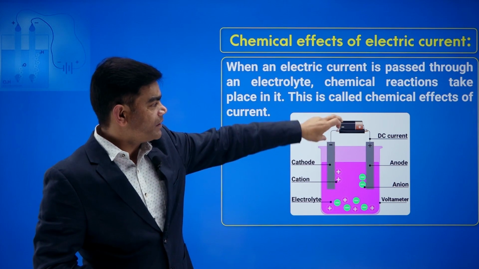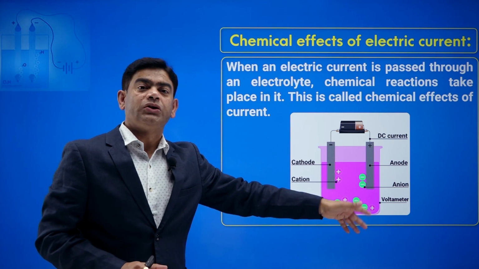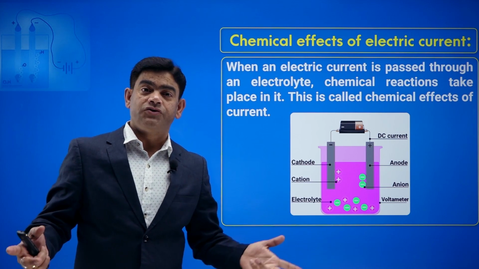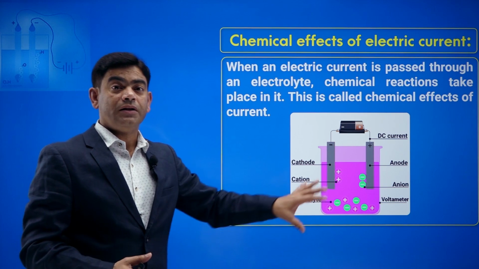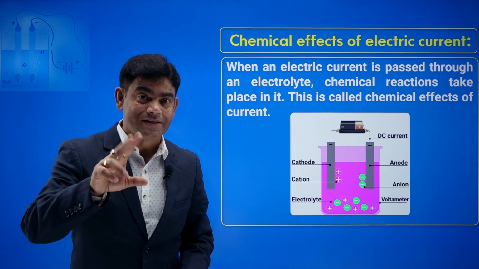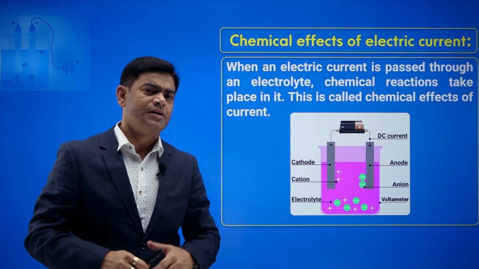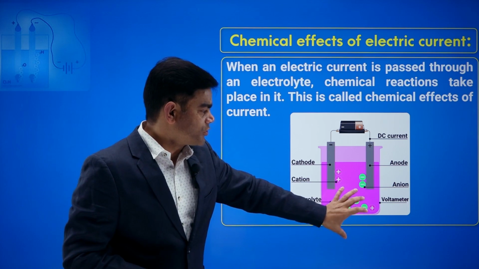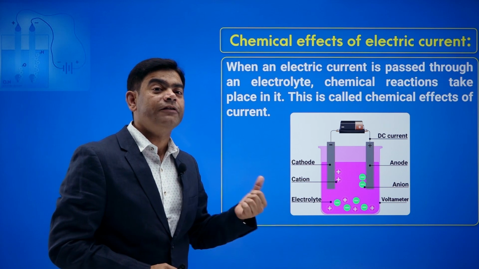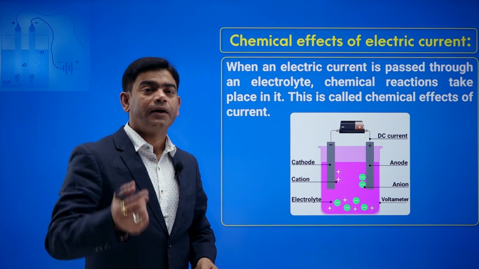By this means we are supplying current to the solution, and it is an electrolytic solution. So it has positive charges and negative charges in the solution. And you know this universal fact: opposite charges attract, same charges repel. So from the solution, the positively charged particles will be attracted towards the negative rod, and the negative rod is my cathode.